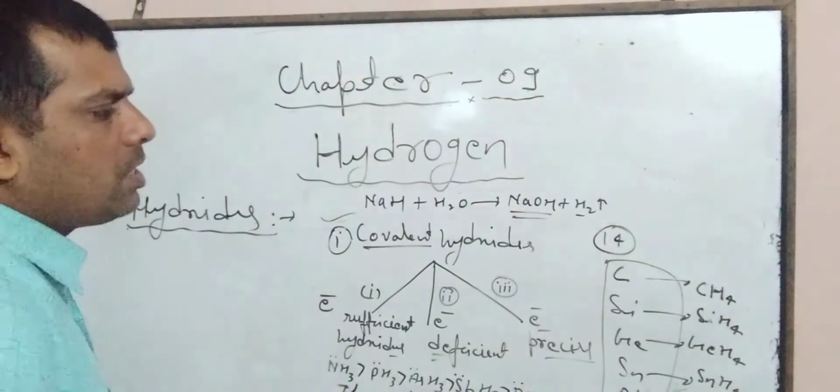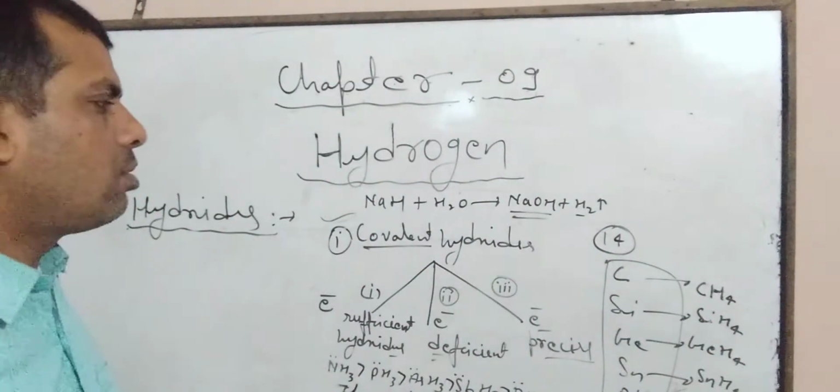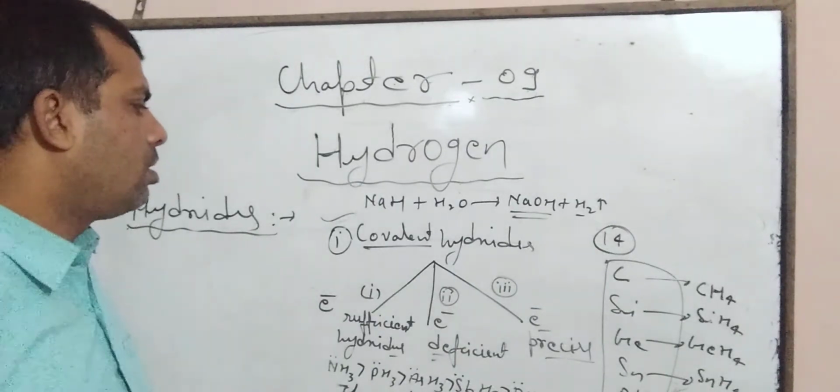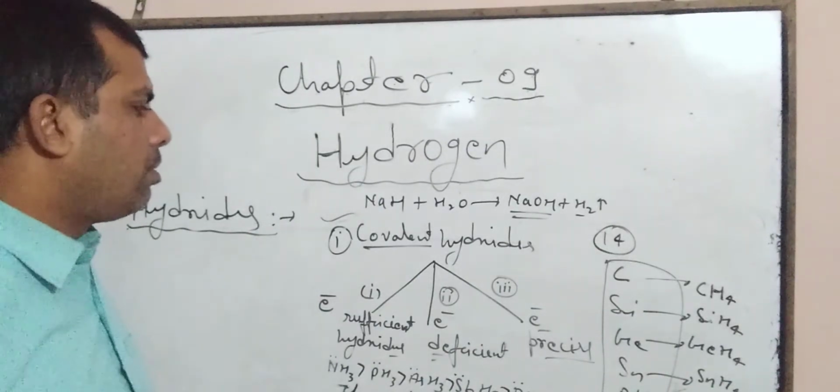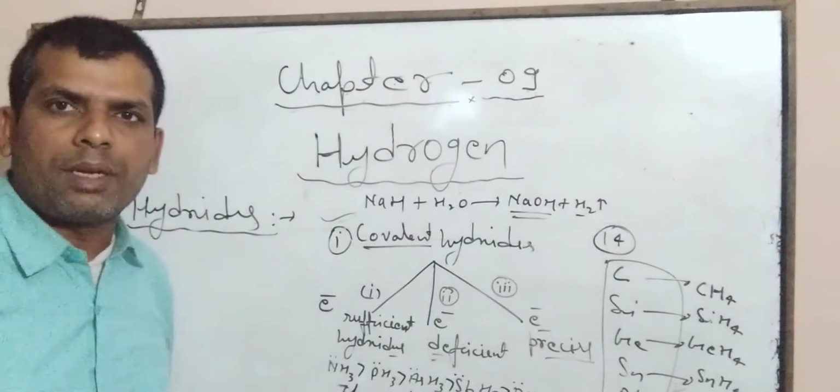Thermal stability of these hydrides also decreases on moving from top to bottom. So these are electron precise hydrides. Now last we will discuss